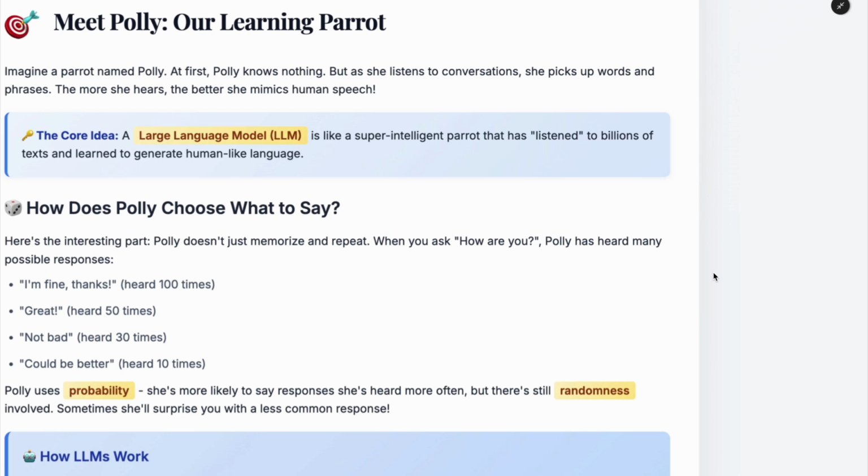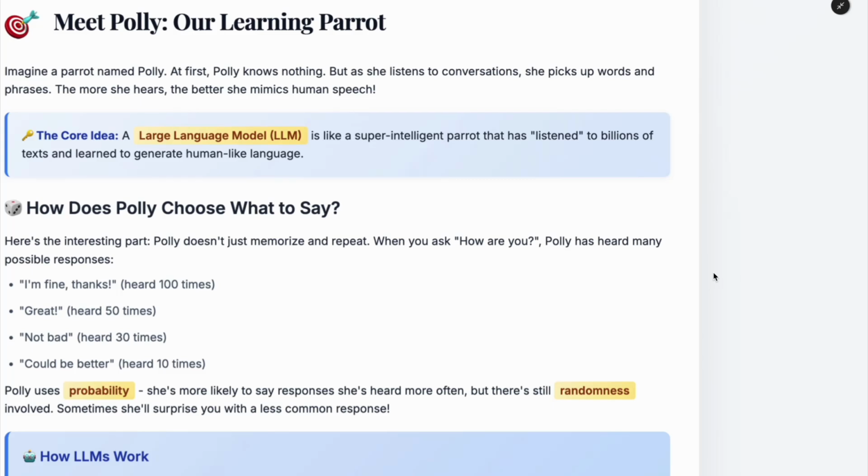Hi everyone. So in this video we will be talking about LLM, like what is LLM, and we will not be going into deep architecture of how LLMs are actually created, but we will have a basic idea on this. So the full form of LLM is large language models.